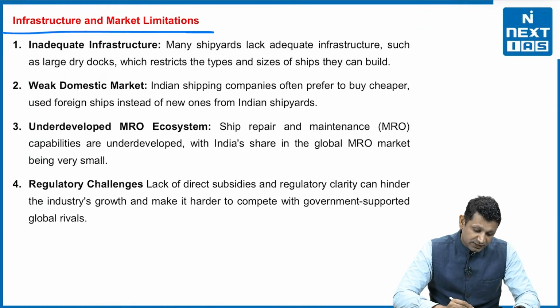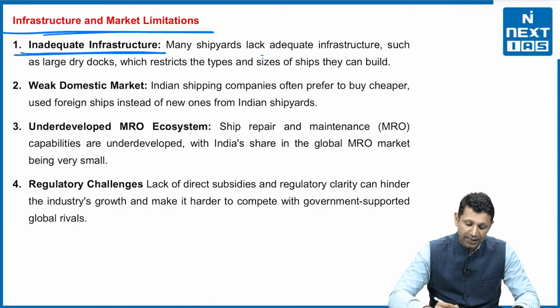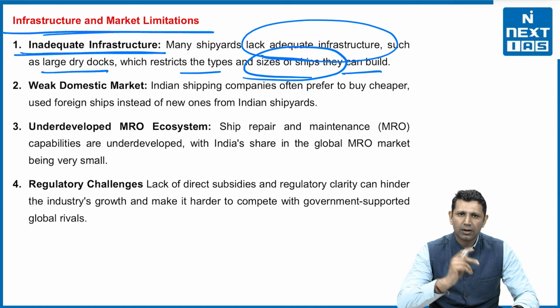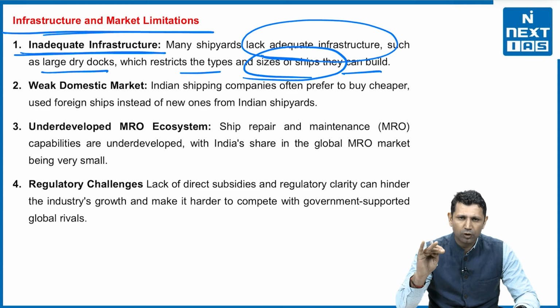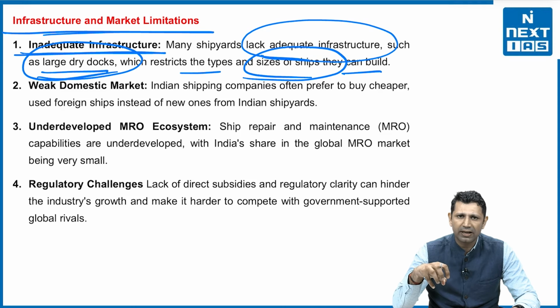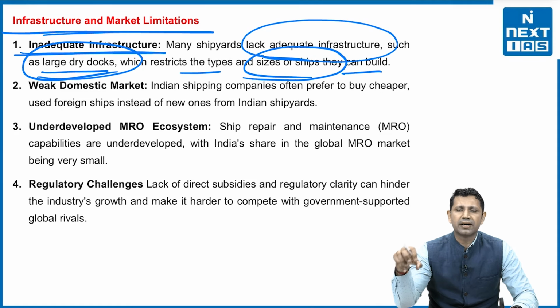The next is the infrastructure and market limitations. The inadequate infrastructure. Many shipyards lack adequate infrastructure such as large dry docks, which restricts the type and size of ships that we can build. So one, we use obsolete technology and machinery, and along with that, the capacity infrastructure, the hard infrastructure, is also not very suitable. We do not have large dry docks. That's why we have a limited capacity to produce, and we can produce only up to a limited capacity of ships. We cannot produce large ships.